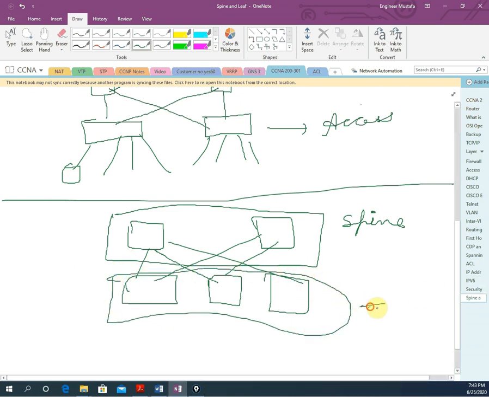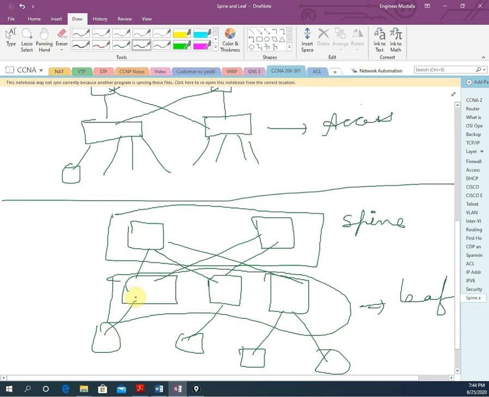Okay, so this one is a leaf, and here we can connect the end devices. Here we will have the end devices. Okay, so here we will have the spine, and here we will have the leaf. So this is the new topology, which consists of the leaf switches. The leaf switches are connected to the end devices, for example client or server, and represent the access layer, as it is supporting the end devices.